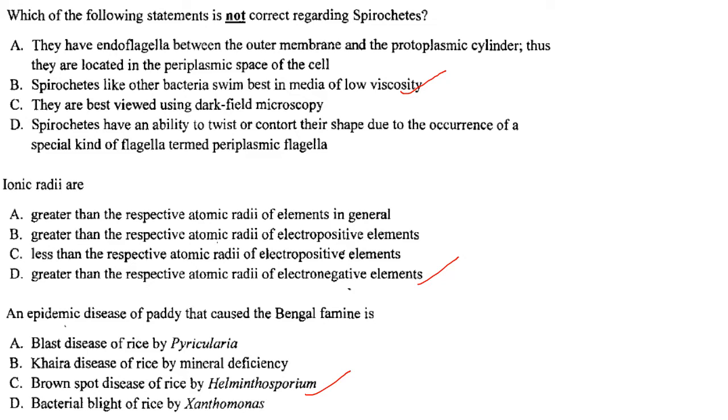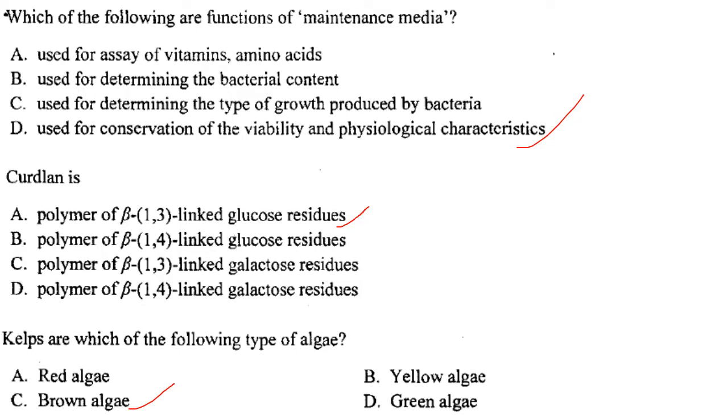Then next one. Ionic radii are greater than the respective atomic radii of electronegative elements. Answer is option D. An epidemic disease of paddy that caused the Bengal famine is brown spot disease of rice by Helminthosporium. Answer is option C. Then which of the following functions of maintenance media? So they are used for conservation of the viability and physiological characteristics.